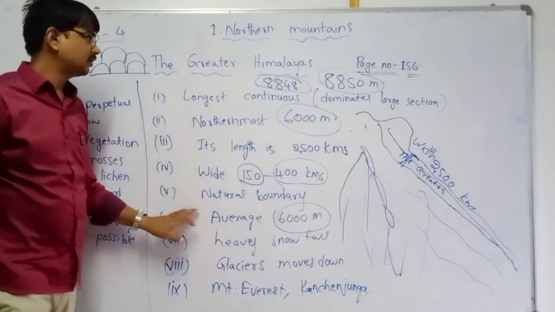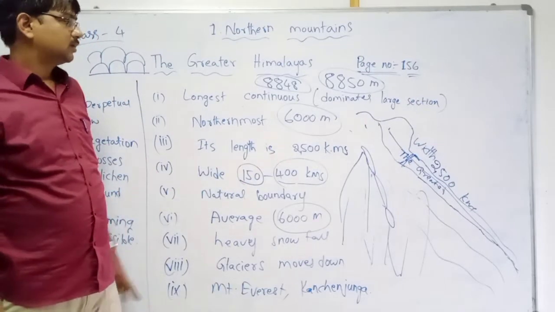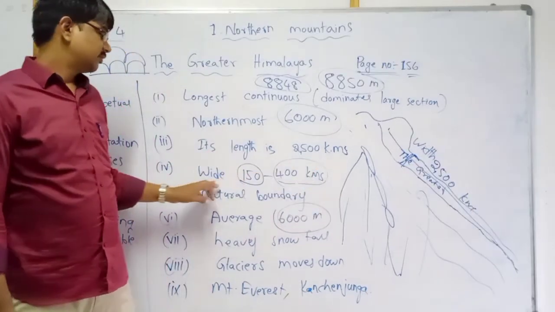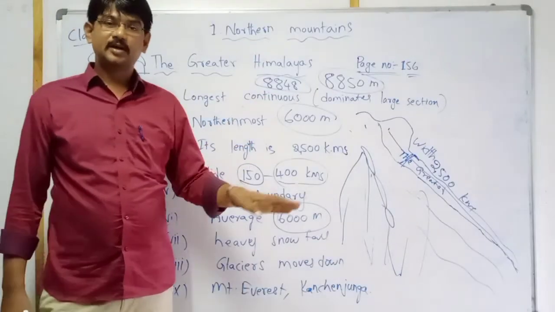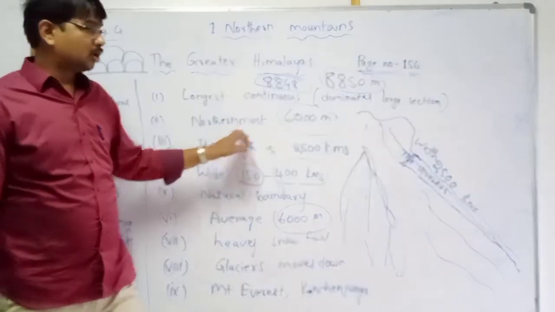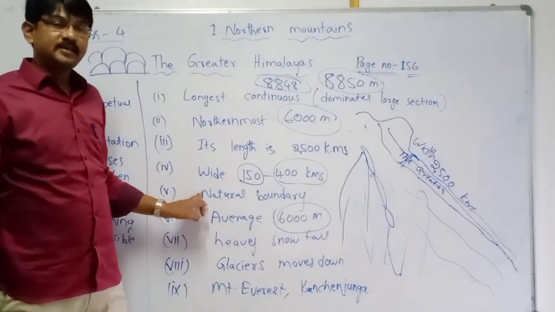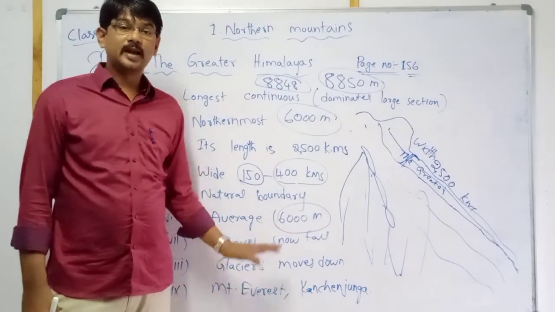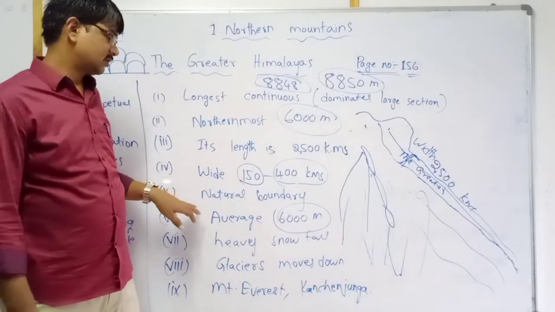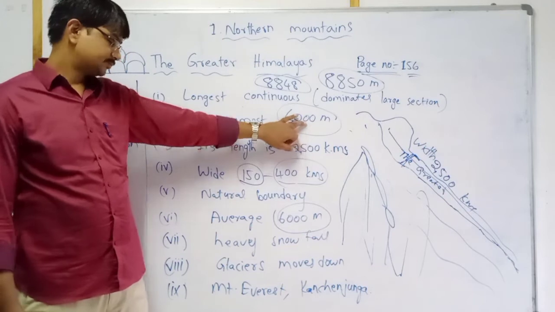Okay students, all clear? The greater Himalayas are the longest and continuous ranges. Length is 2500 kilometers, width is 150 to 400 kilometers approximately. Next, it is the northernmost, located at the tip of the north side. It is a natural boundary, making a natural boundary between India and China. Average height of every peak is 6000 meters.